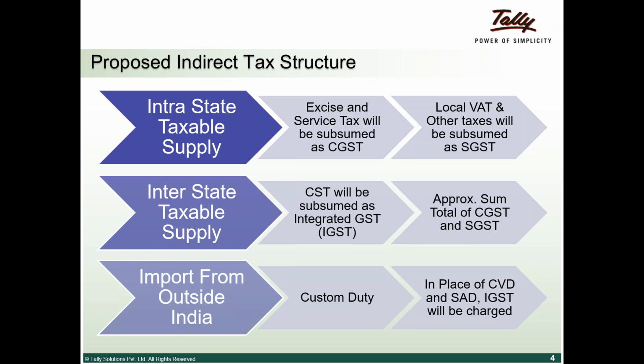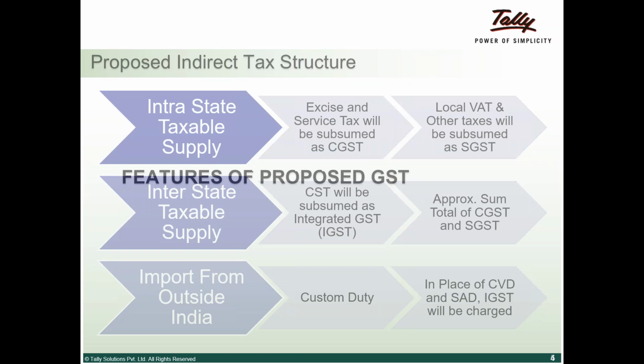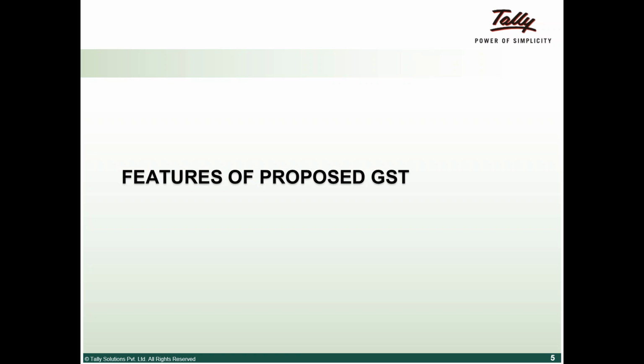Now there is a third bucket in it, which is customs duty. Existing customs duty will continue to be there, and the additional customs duties that we used to pay will be subsumed as IGST. Like you guys understand, customs duty is for importing material into the country.